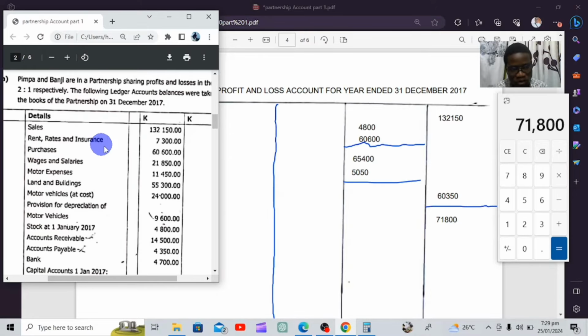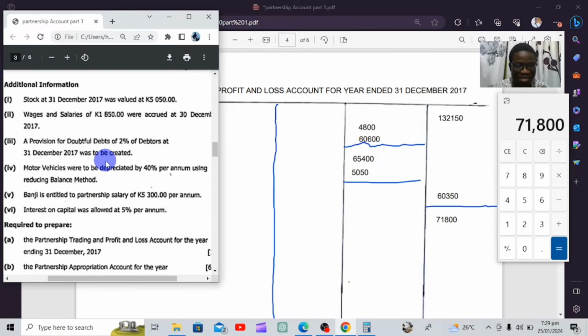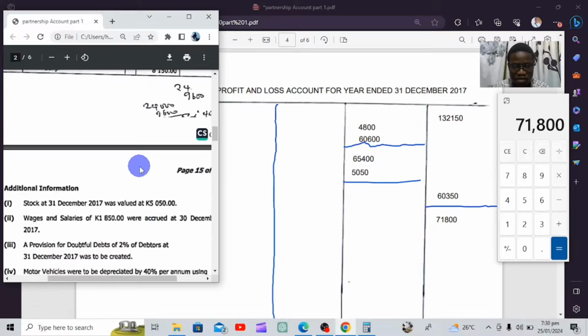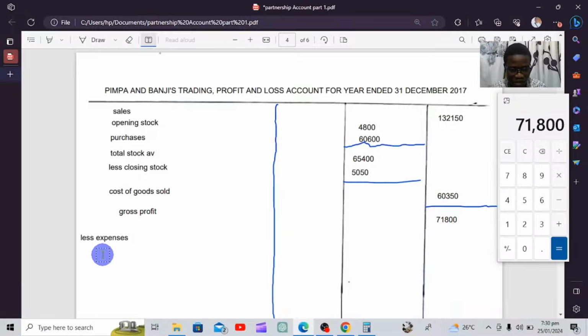So we're going to start from the top. Rent, rates, and insurance is an expense. Then we're going to go down to our question. Is there any adjustment on rent, rates, and insurance? As we can see from the adjustments, there isn't. So we're just going to enter rent, rates, and insurance just the way it is in the trading profit and loss.